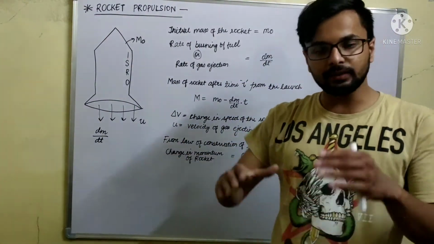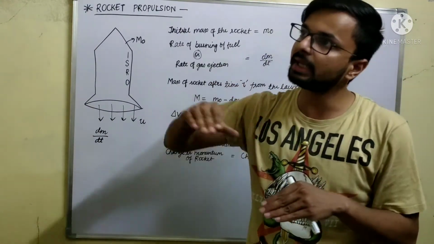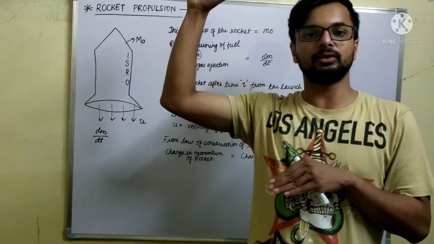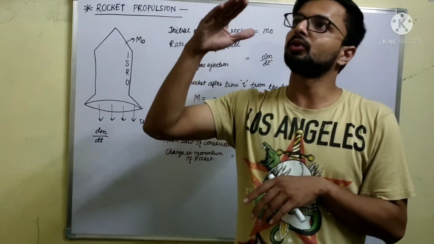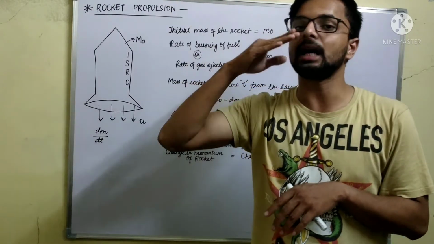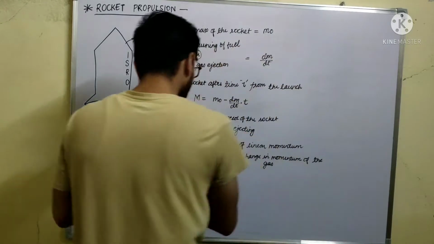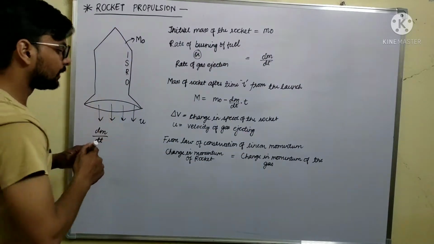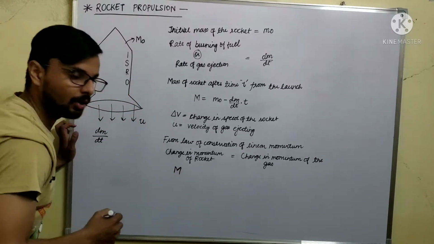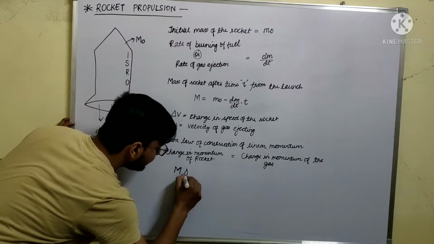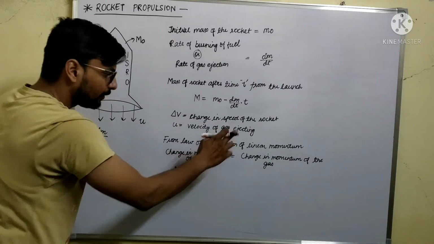तो जितनी तेजी से गैस नीचे की तरफ बर्न होगी in the backward direction, उतनी ही तेजी से रॉकेट ऊपर की तरफ जाएगा. And since the mass of the rocket is also decreasing, तो जो उसमें acceleration produce होगा that will be continuous. So इसके आगे अपन देख रहे हैं the change in momentum of the rocket. The change in momentum of the rocket is the mass of the rocket at any instant multiplied by delta v, that is the change in its speed or velocity.